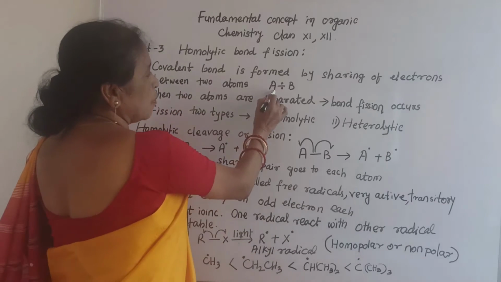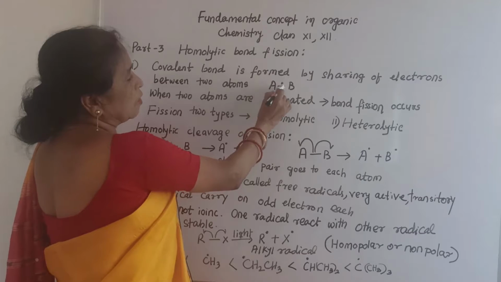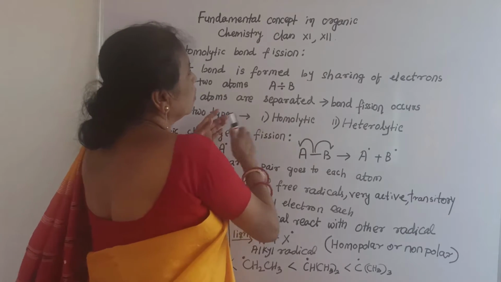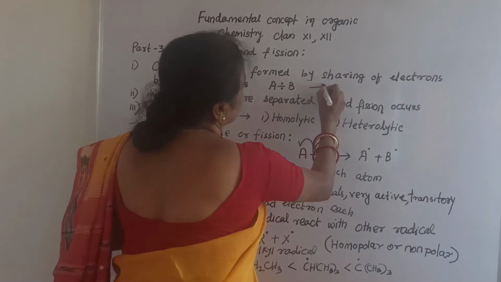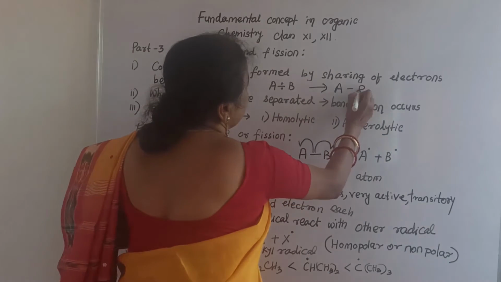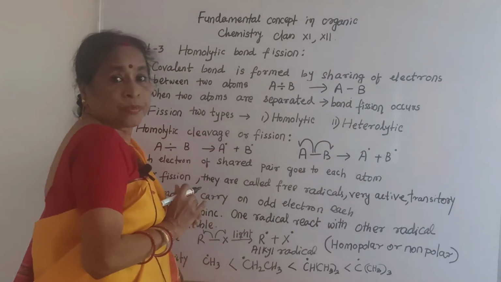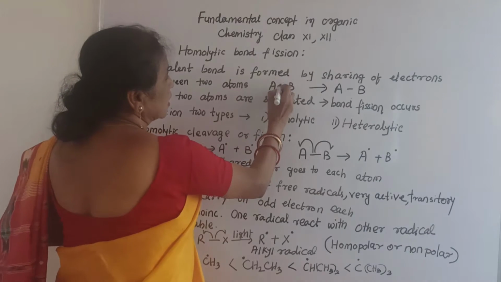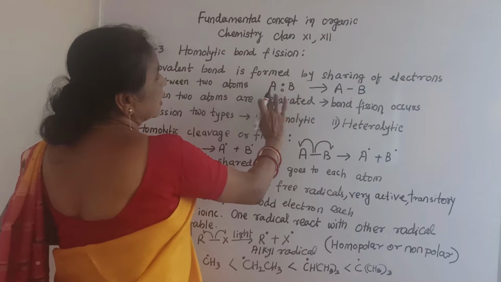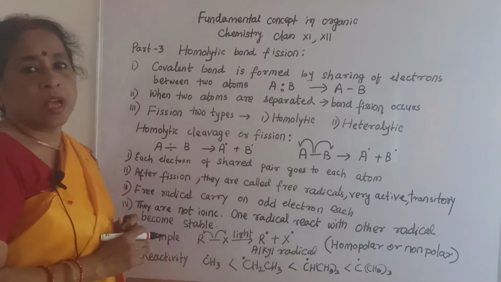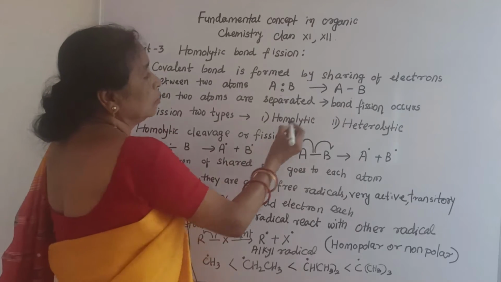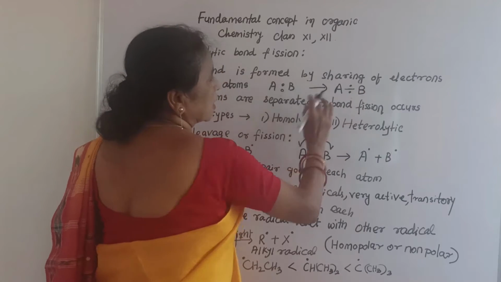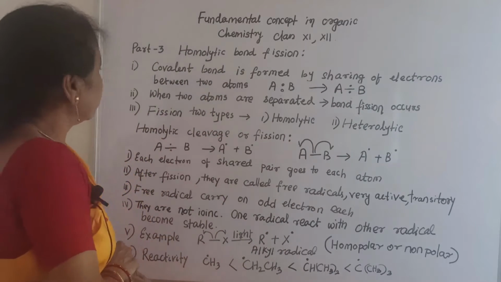Suppose A is an atom and B is an atom, and both combine to form the compound AB. This sharing of electrons gives the covalent bond.